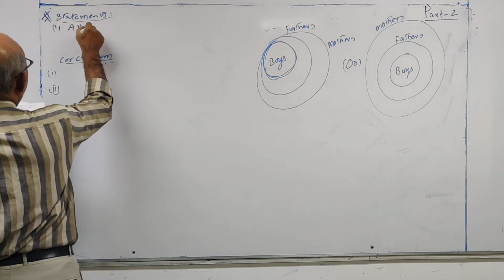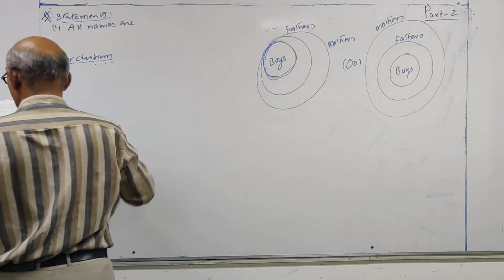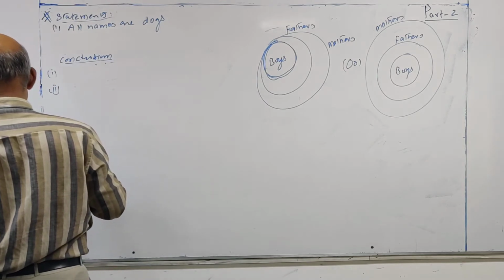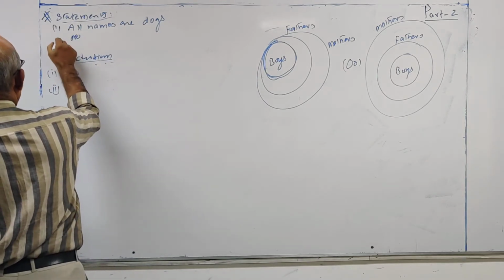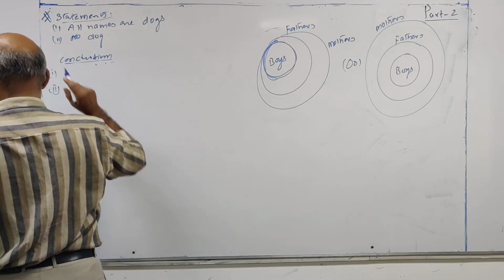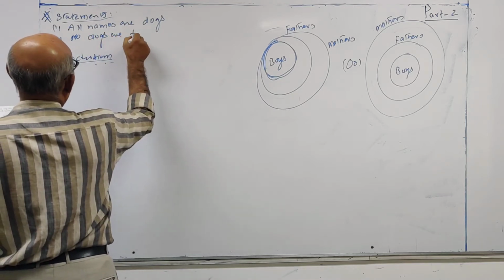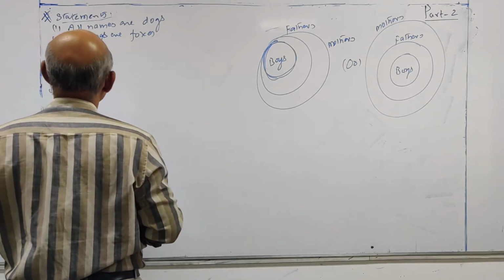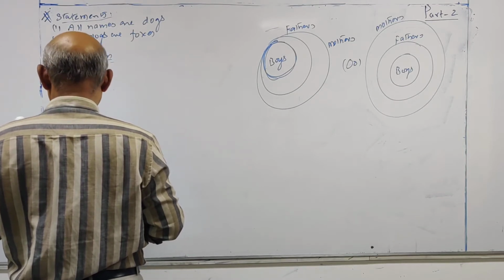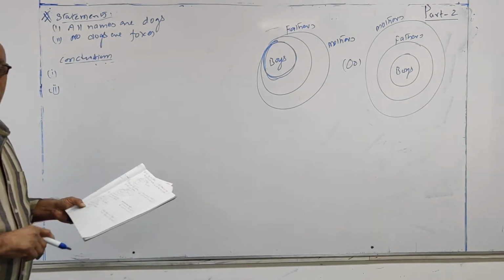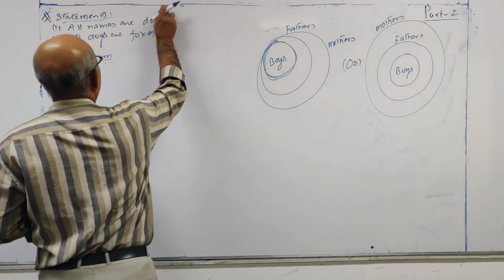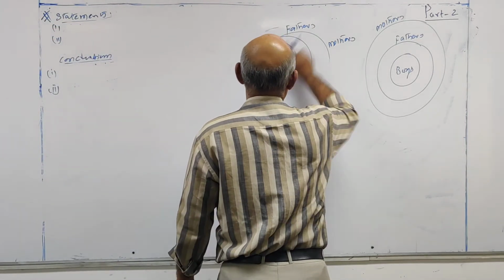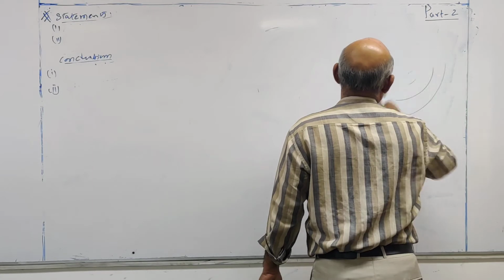First one. All names are dogs. No dogs are foxes. Okay. So here conclusion is having no statement. Sorry, no conclusion is having the word no. That I will consider separately. Case type 2. In type 2 I will include no in my conclusions.